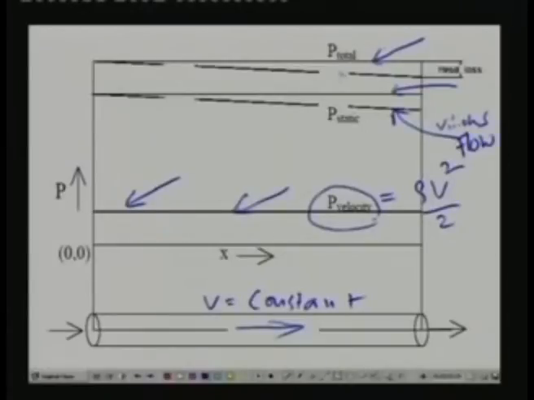Okay, so the total pressure is nothing but the summation of static pressure plus velocity pressure. The velocity pressure remains constant and the static pressure is reducing, so the total pressure also reduces in a real flow. The difference between the total pressure at the inlet minus the total pressure at the outlet is nothing but your head loss. So this is the application of Bernoulli's equation to a pipe flow.